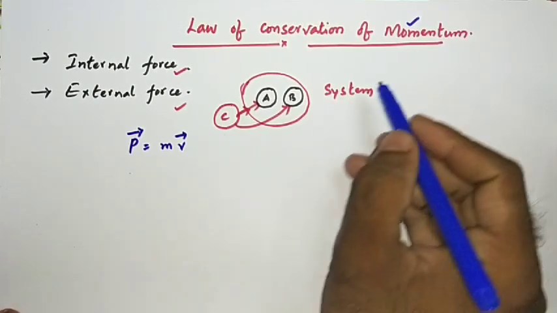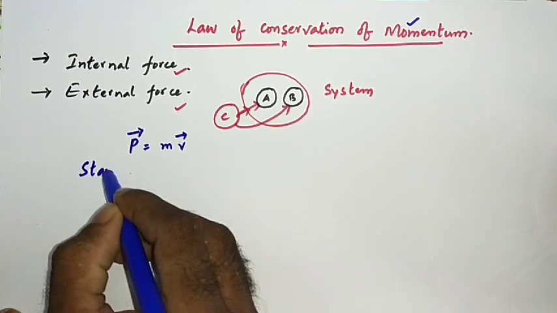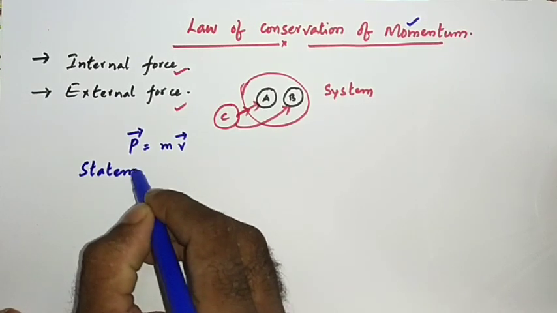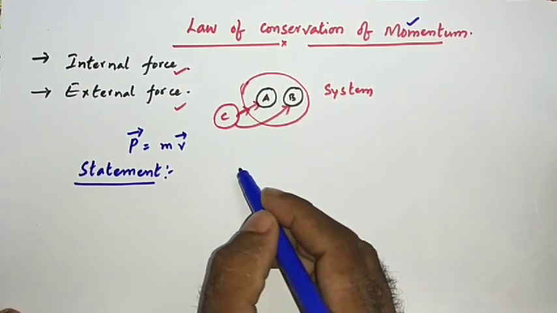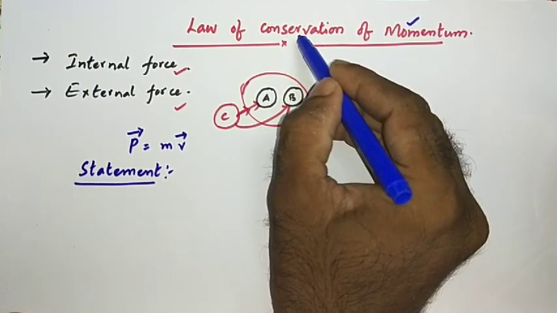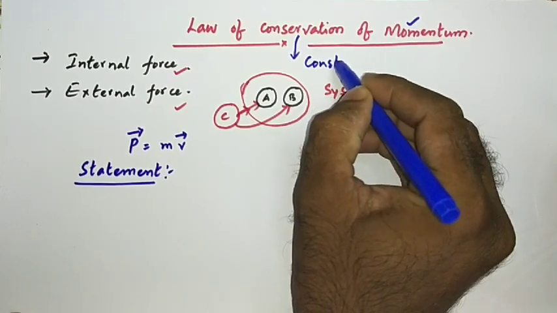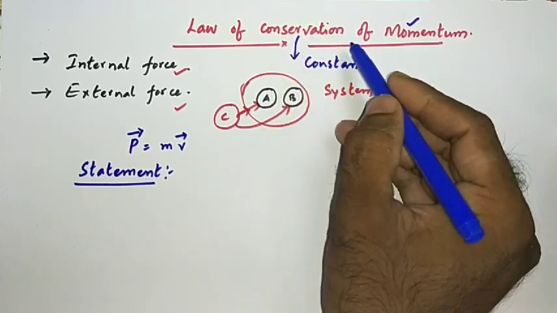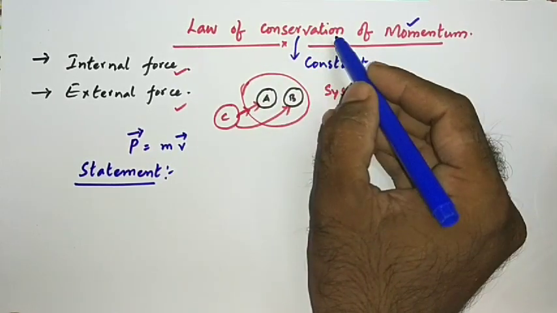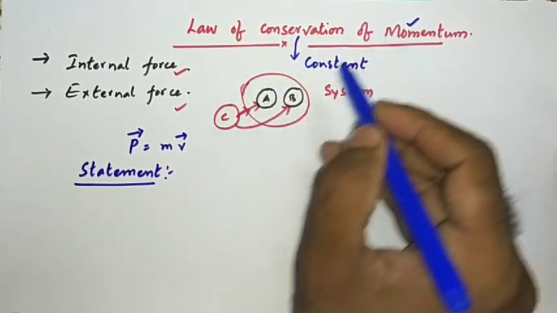So now what is the statement of law of conservation of momentum? We know that conserve means constant. You might have learnt many things like that: law of conservation of energy, law of conservation of mass, like law of conservation of momentum.